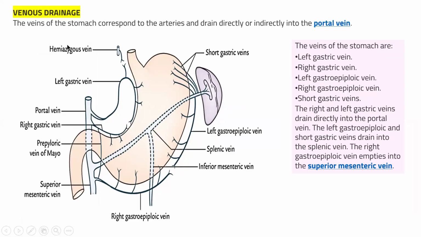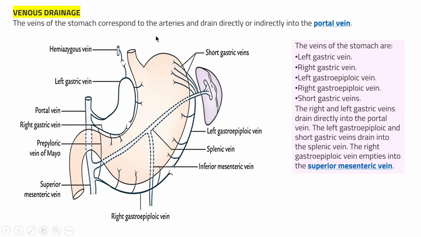About venous drainage, that is deoxygenated blood drainage. The veins of the stomach correspond to the arteries and drain directly or indirectly to the portal vein. Portal vein, I have explained in the short also. The veins of the stomach are the left gastric veins. Deoxygenated blood does not go directly back through the pulmonary circulation to the heart; it goes indirectly through the portal vein.